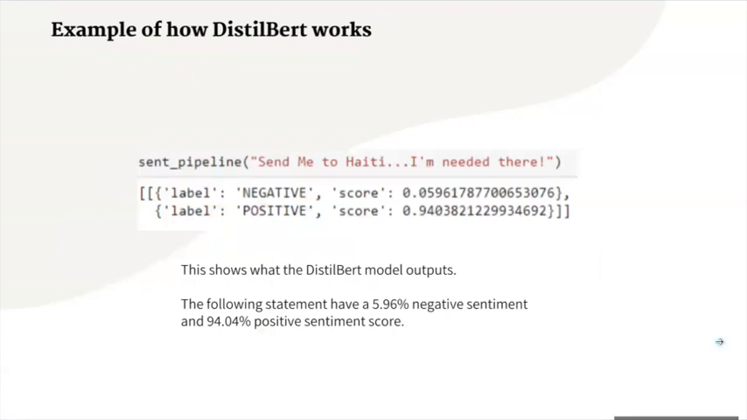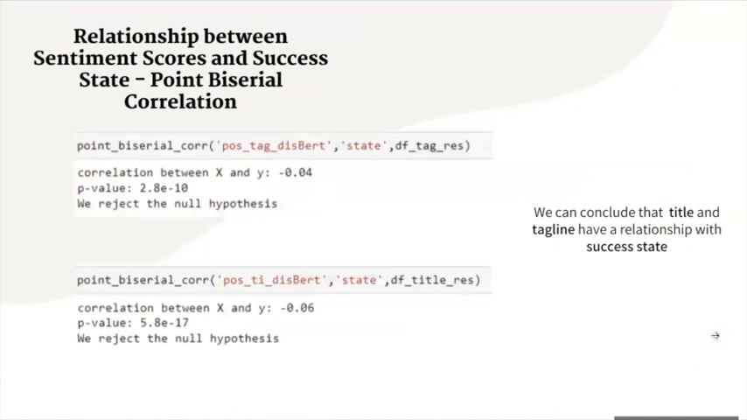So to show an example, take the text shown in the slide, "Send me to Haji, I'm needed there." What we do is input this text into the DistilBERT model and it outputs two things, the positive and negative sentiment of the text. So in this case, the statement has a 5.96% negative sentiment and 94.04% positive sentiment. We can do this for the entire dataset title and tagline and use the positive sentiment score as the variable to determine if it has a relationship with success rate. So we'll make use of the point biserial correlation, which is a type of correlation coefficient that measures the strength and direction of the association between a binary variable, such as success rate, and a continuous variable, such as sentiment score. And as you can see, we can conclude that title and tagline have a relationship with success.